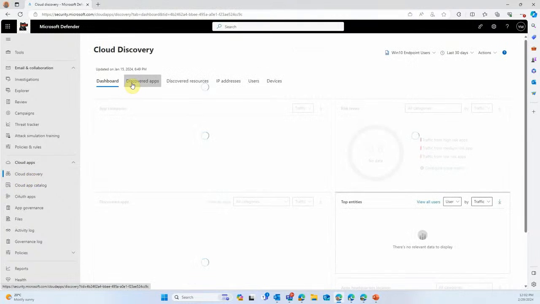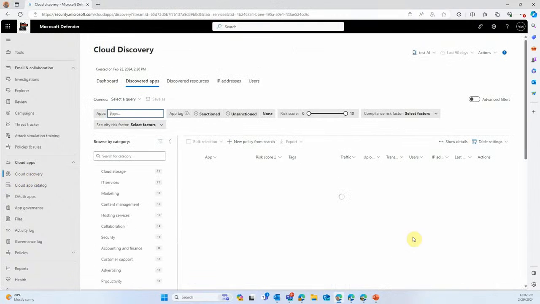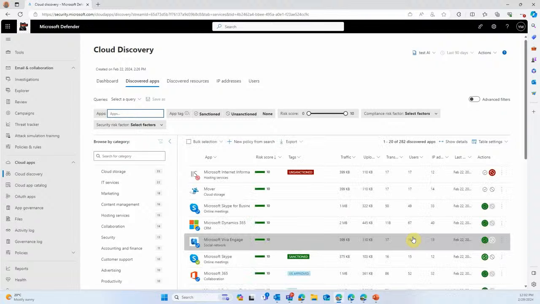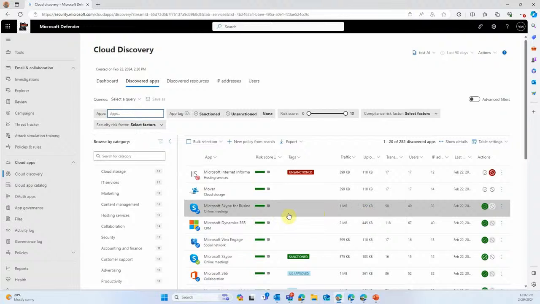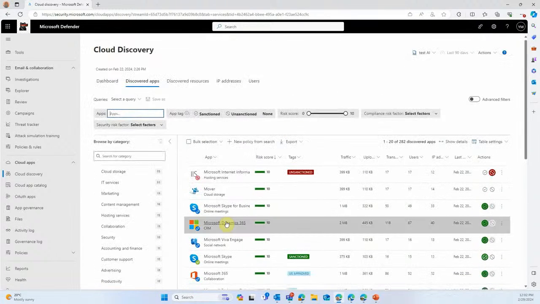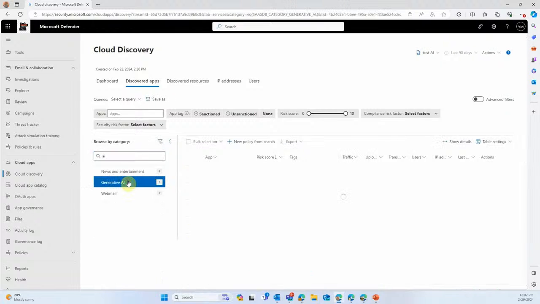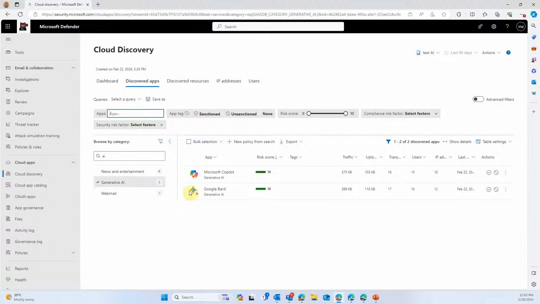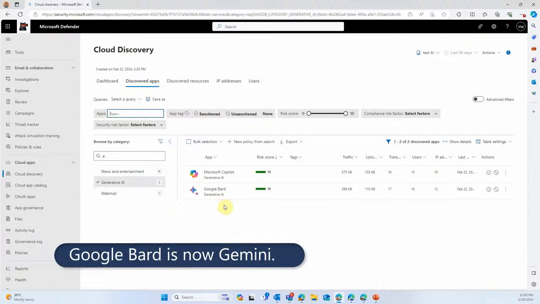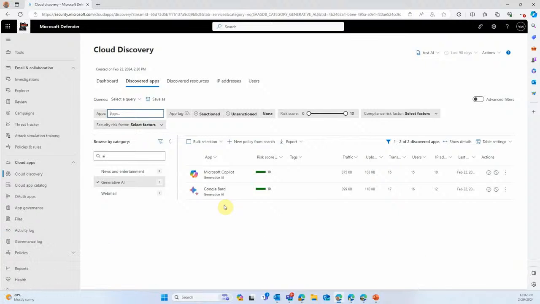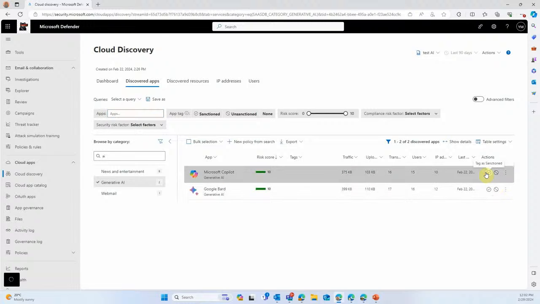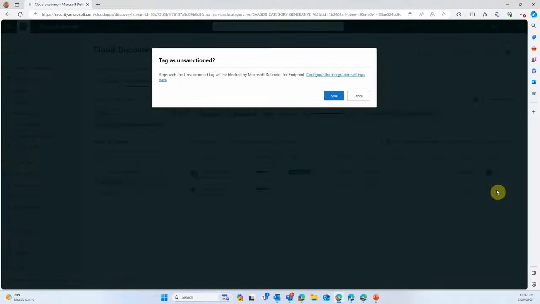Now, under Cloud Discovery, let's see which applications were actually discovered here. At first, we see our regular applications, the cloud apps that we are used to seeing, such as Dynamics, Salesforce, Office. But let's look specifically for AI. By clicking here on Generative AI, we see two applications, Copilot and Google Bard. And just from this screen, we can decide if we want to allow or not allow the usage of these applications.